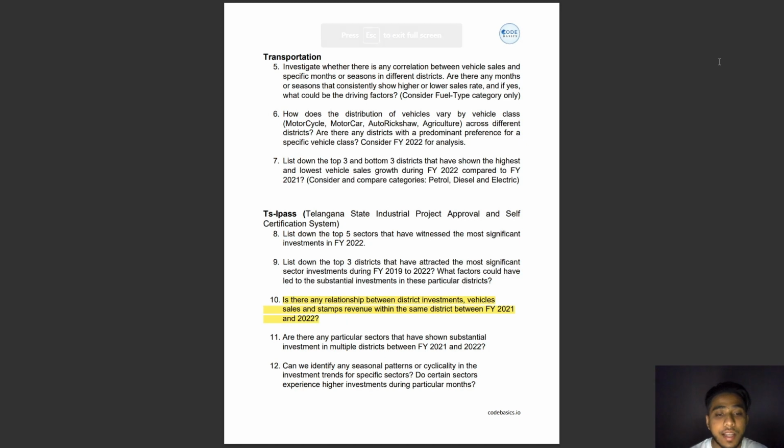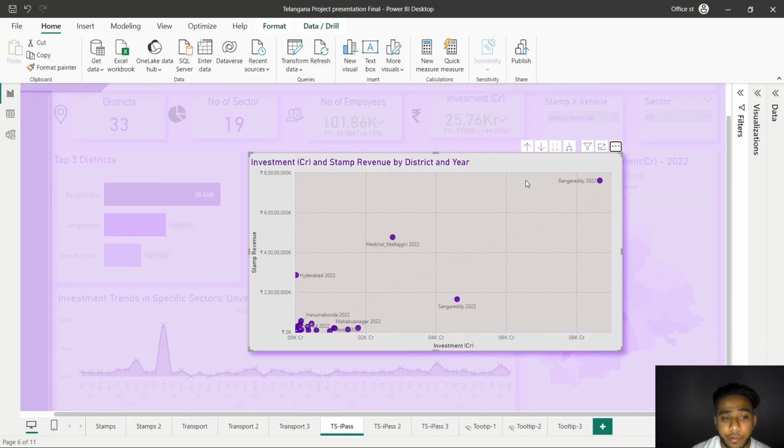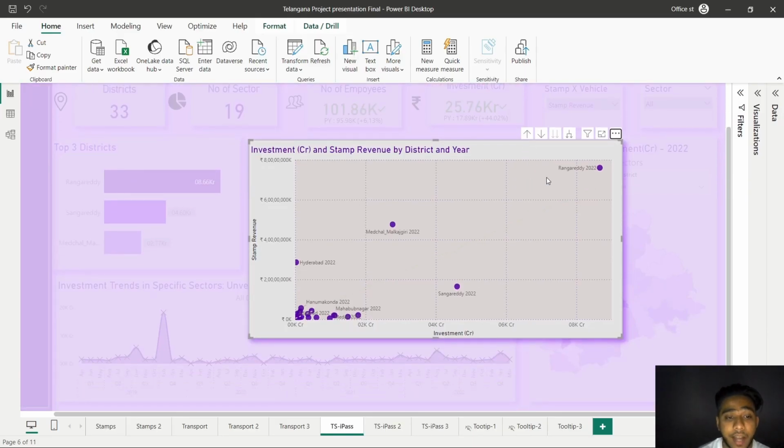So, the 10th question is, is there any relationship between district investments, vehicle sales, and stamp revenue within the same district between the year 2021 and 2022? We noticed something interesting when we looked at districts and stamp revenue. They seem to go hand in hand. When a district gets more investment, it tends to make more money from stamp revenue. It's a bit like a win-win situation.